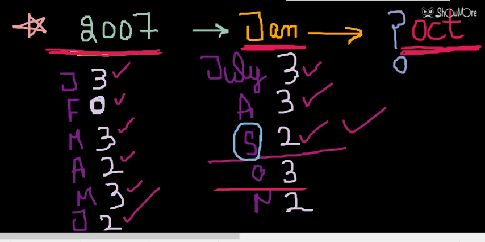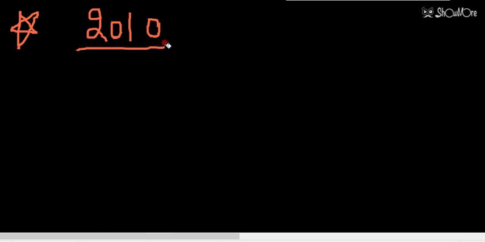The third question is saying that, let's take the year now 2010. So now the year is 2010, and the examiner is asking the calendar of March month will be same as which month of 2010. So in 2010 he is asking, the calendar of March will match with some other month. That month is asked: with which month will the calendar of March be matching.